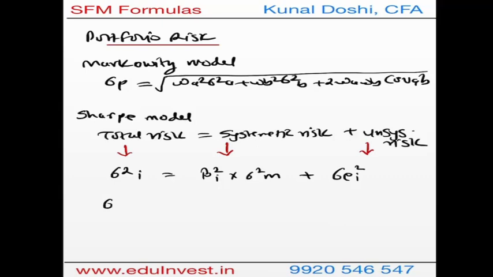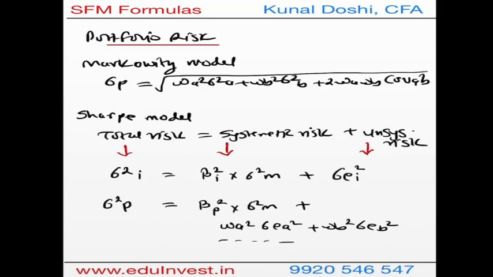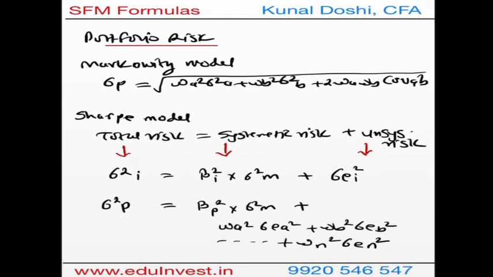However, if you have a portfolio, we say variance of portfolio as total risk. Now instead of beta I will say beta of portfolio, variance of market, and in terms of unsystematic risk I'll have to take the weighted average. So here the weighted average will be weight of A square, error of A variance, weight of B square, error of B variance, and so on till the number of securities. Let's say you have till n, so weight of n square, error of n in terms of variance. Remember, everything is in variance. If you want, you can convert it into standard deviation as well.